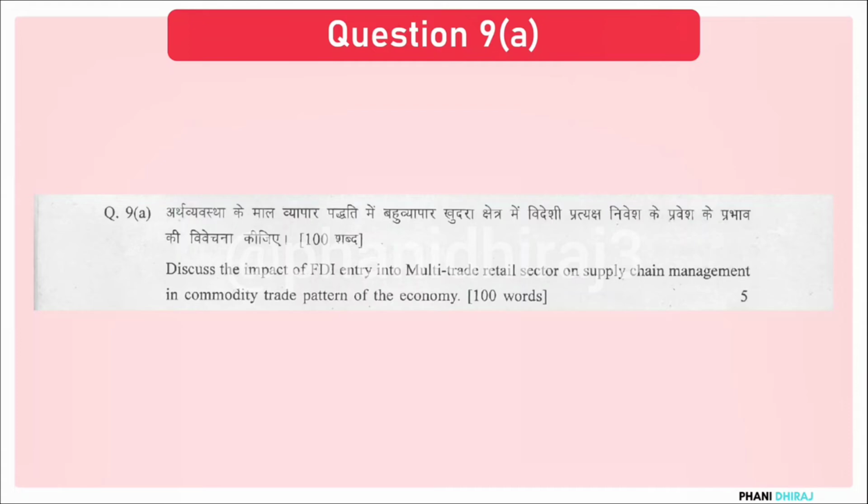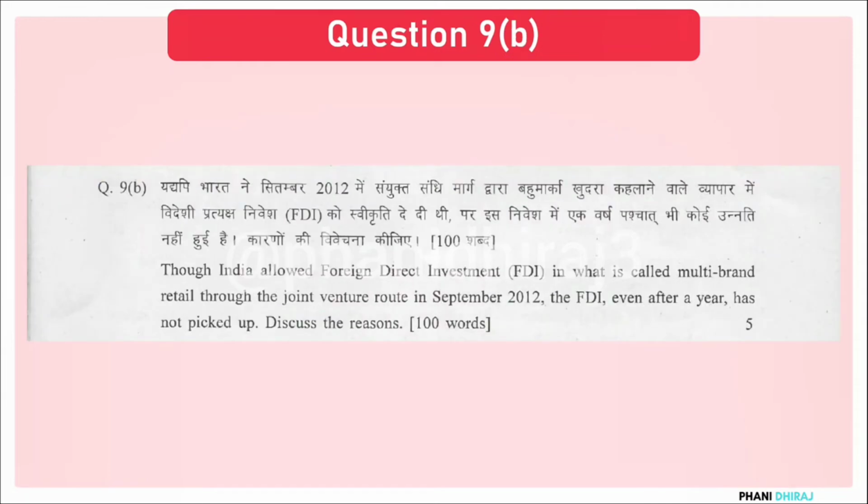Be very specific. Now moving on to the next part of the same question, 9b. Though India allowed foreign direct investments in what is called multi-brand retail through the joint venture route in September 2012, the FDI even after a year has not picked up. Discuss the reasons. So this is the other side of the coin. We have announced a policy.